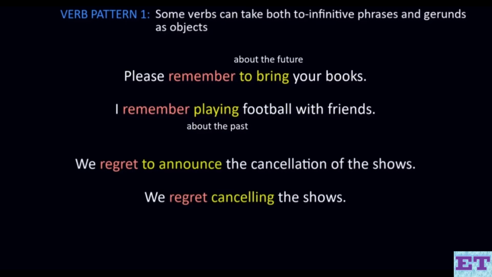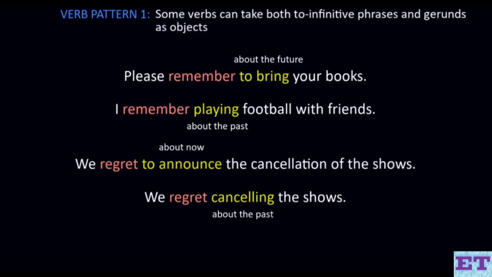And this also applies to the verb regret, like in these sentences. We regret to announce the cancellation of the shows. We regret cancelling the shows. So this time the to infinitive phrase relates to something that's happening now, and the gerund relates to something in the past.